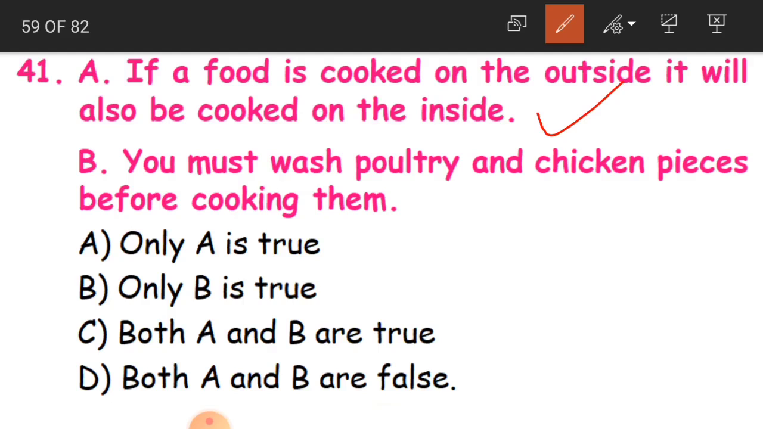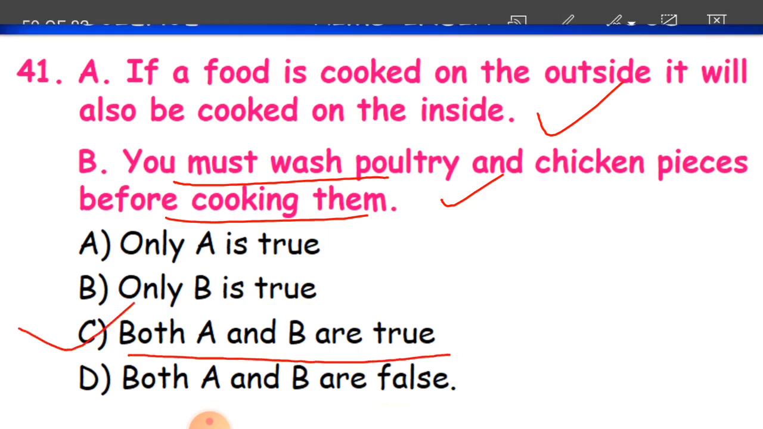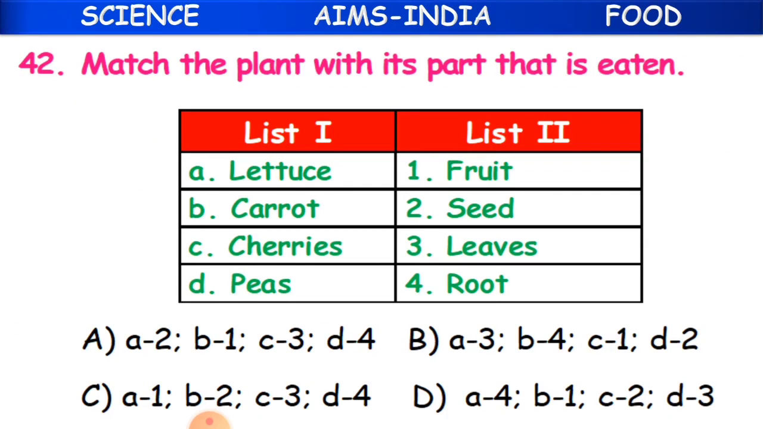And B is, you must wash poultry and chicken pieces before cooking them. Yes, this is also absolutely correct. Before we cook chicken and eggs and all that, we have to wash them. So both the statements are true. So both A and B are true. C option is the correct answer. Clear, children?